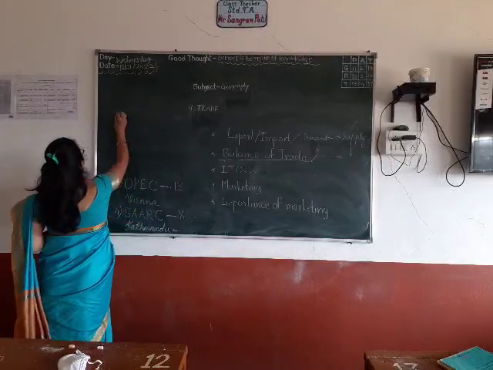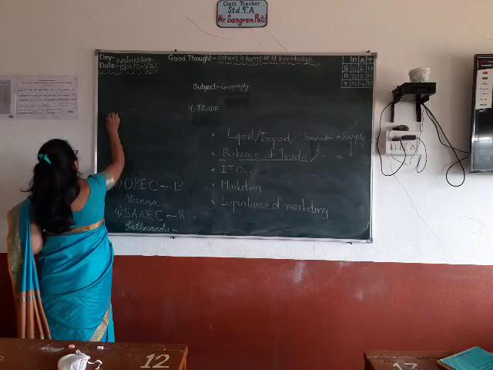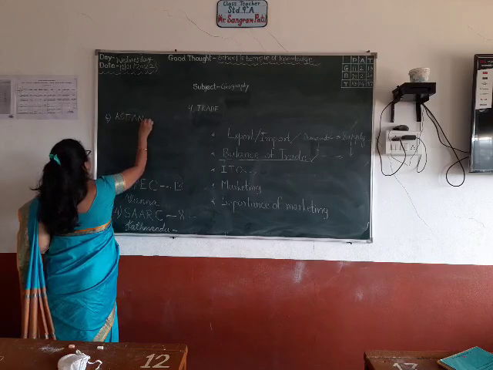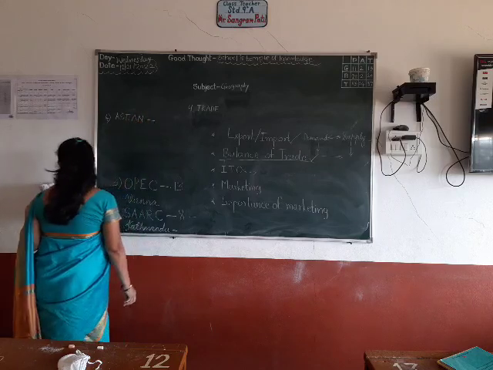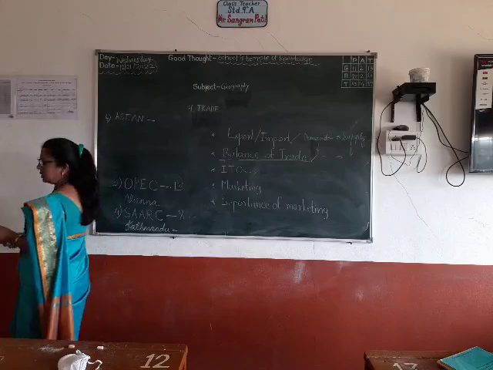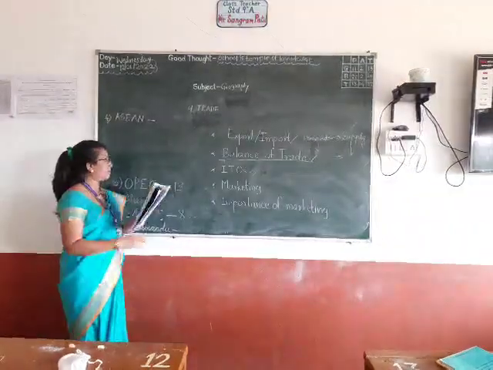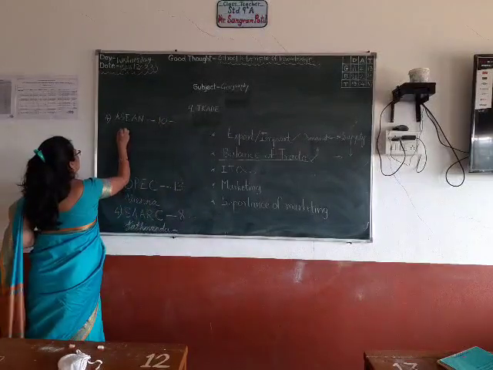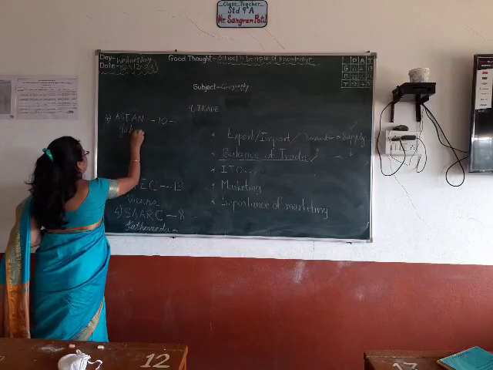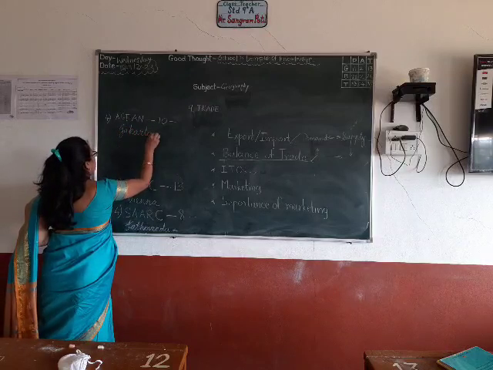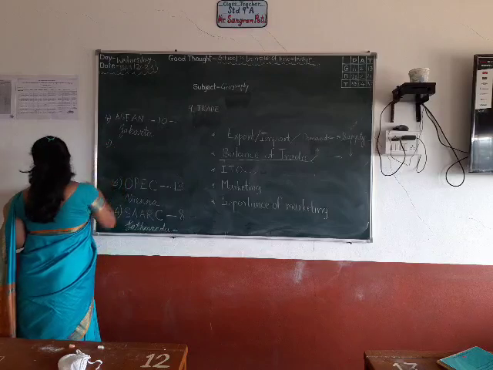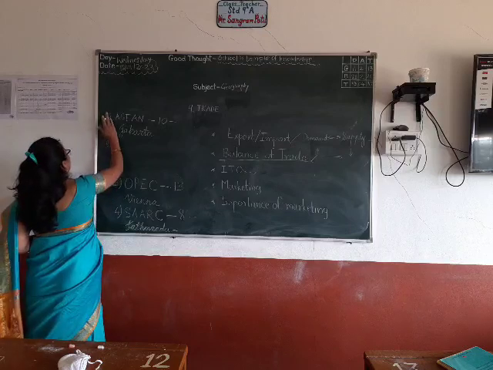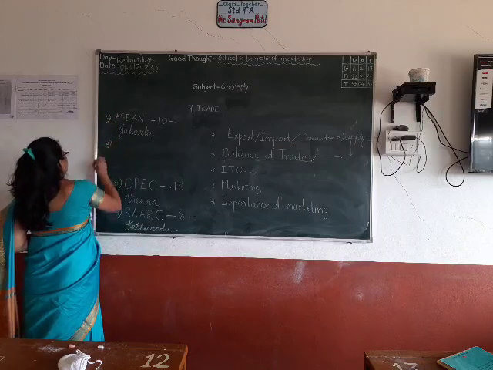So first we write ASEAN, that is Association of Southeast Asian Nations. How many member states? 10. Where are the headquarters? Jakarta, that is in Indonesia. This was the fifth one.